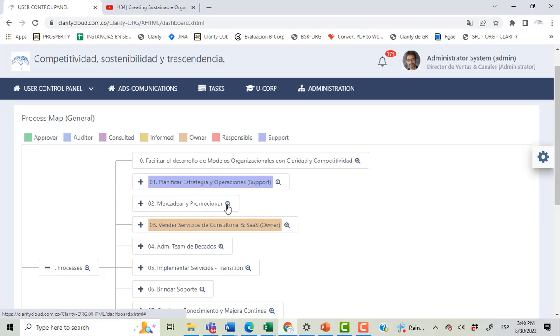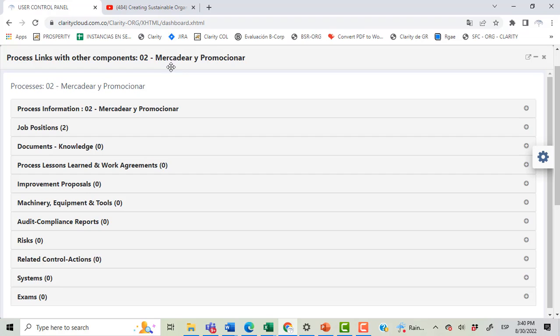This information could be, for example, job positions related to that process, documents or knowledge related to that process, lessons learned and work agreements, improvement proposals, machinery, equipment, and tools that are used in this process, audit compliance reports, risks that are a threat to these processes, control actions related to these risks, systems and applications that are linked to this process, and exams that evaluate knowledge required for the execution of this process.